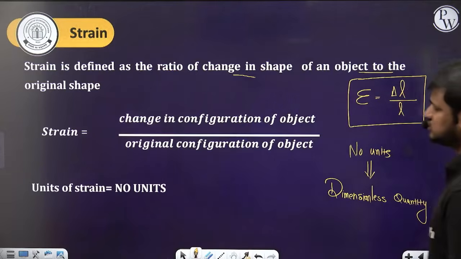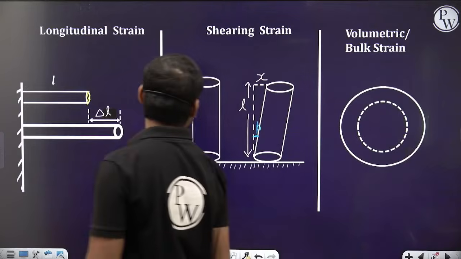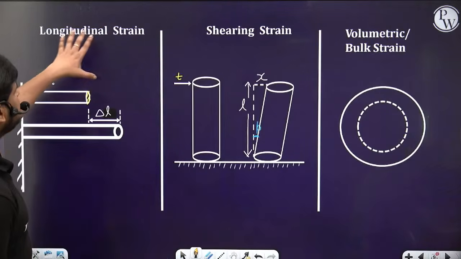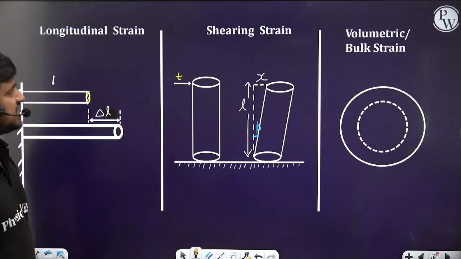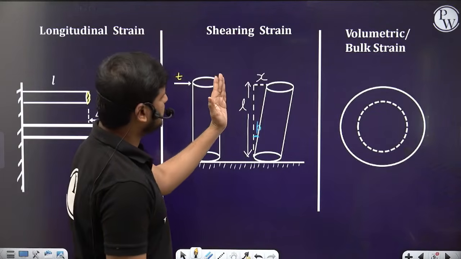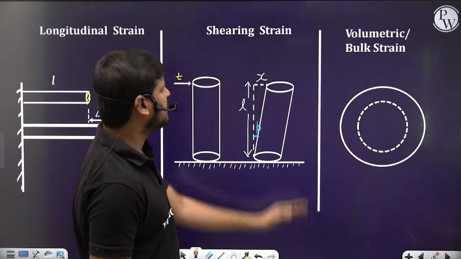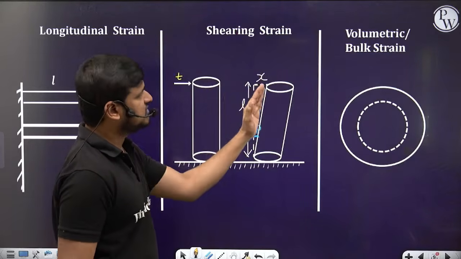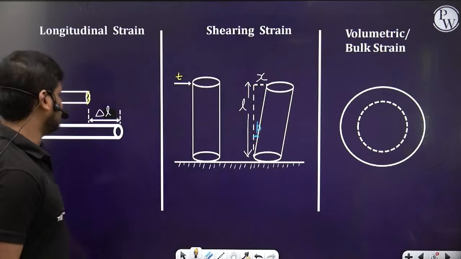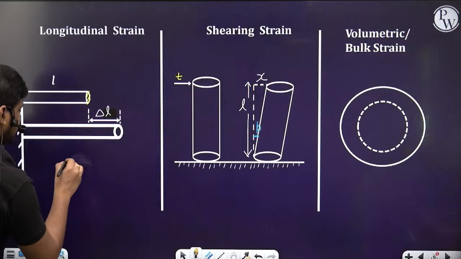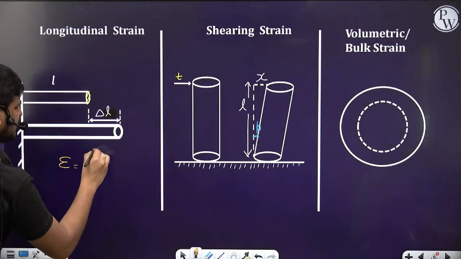Done? Good. So next, there are again different types of strains. The longitudinal strain, when the change in length takes place, and then shearing strain, when the tangential force is applied. Let's suppose it has moved by some distance x like this, then it's a shearing strain. And then volumetric or bulk strain. The longitudinal strain is the change in length by the original length.